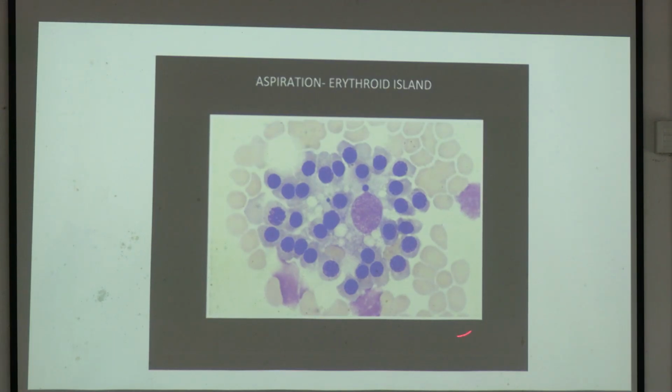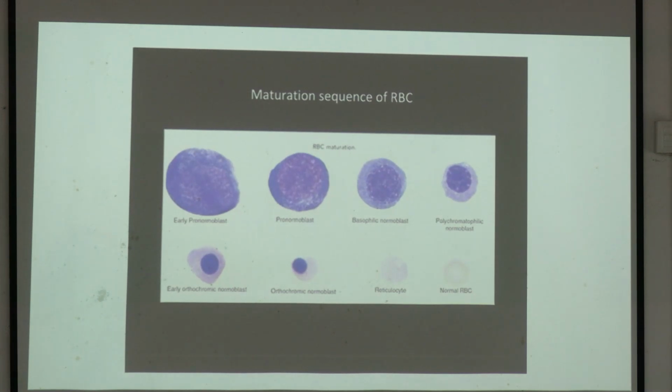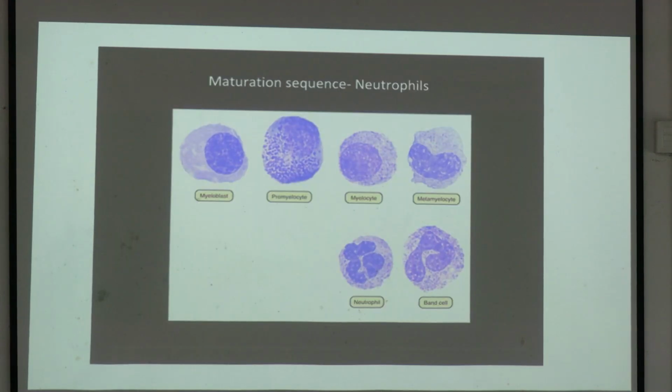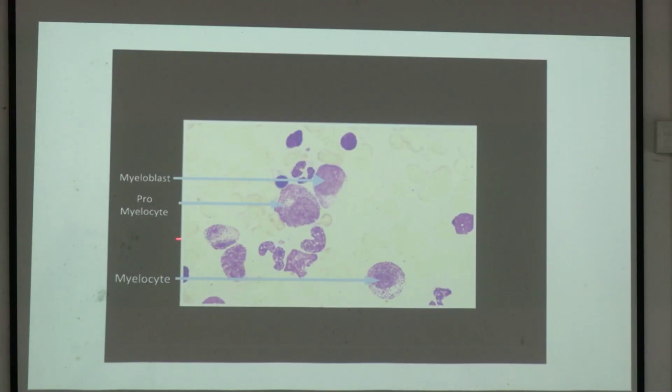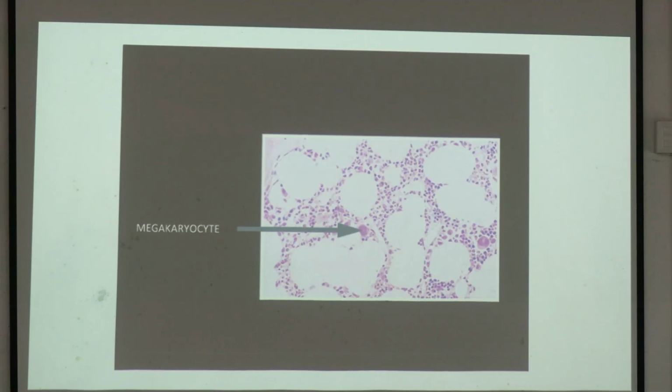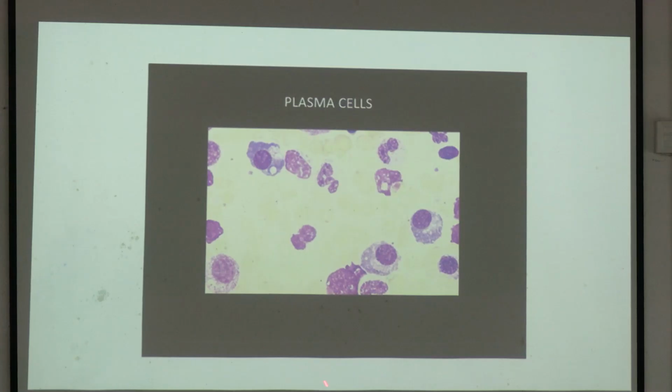It is an erythroid island. These are all erythroid cells. Maturation sequence of RBC: early pronormoblast, basophilic normoblast, polychromatophilic normoblast, early orthochromatic normoblast, reticulocyte, normal RBC. It is the maturation sequence of neutrophil: myeloblast, promyelocyte, myelocyte, metamyelocyte, band cell, neutrophil. Here you can see myeloblast, and these are the promyelocytes. It is a myelocyte. It is the megakaryocyte. These are the plasma cells.